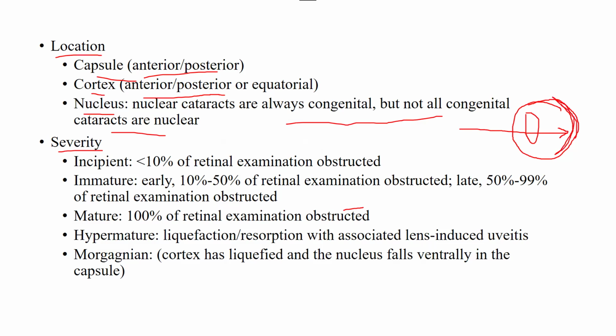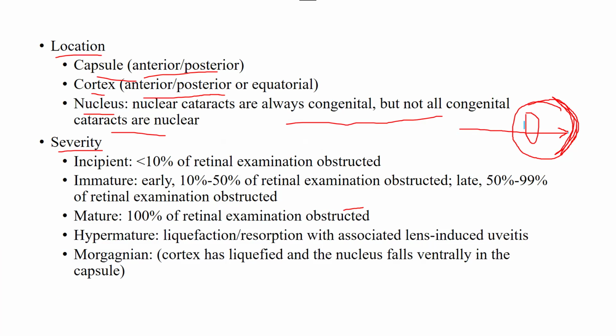Now with the cataract, the opacities are going to be there. If it is an incipient cataract, less than 10% of the area is going to be obstructed, so we can still view the fundus behind.